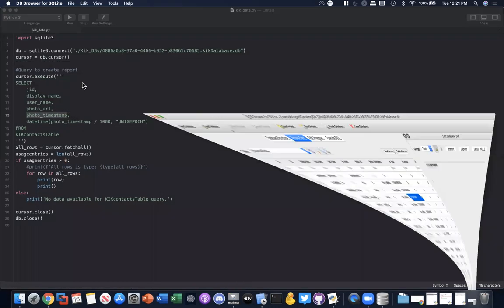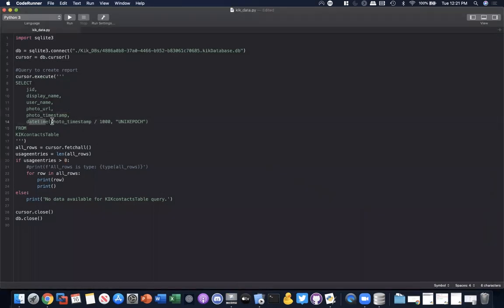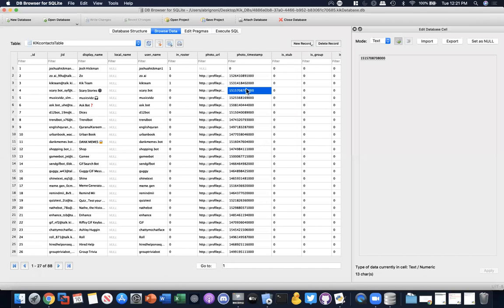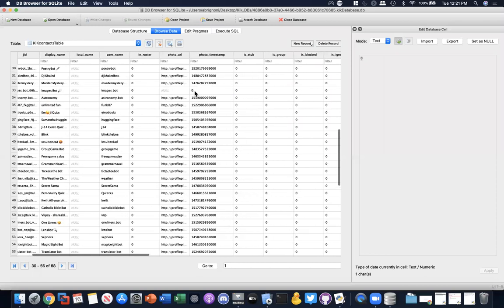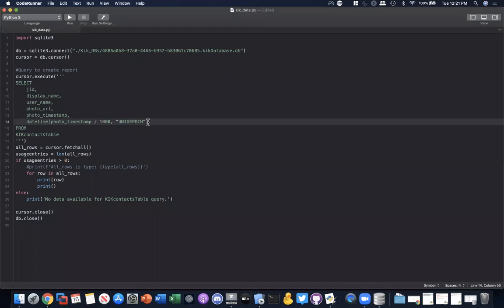So you can use a functionality in SQLite called datetime that will take your photo timestamp divided by 1000, because it's a Unix epoch timestamp in milliseconds, and then tell it, hey, it's a Unix epoch and give me the date, right? All right, and it will do those conversions. This one has a 0, that one has a 0, so the conversion there is gonna be crap because it's not gonna offset correctly. So what you need to do, and do it on your own time, is make a SQL case conditional here to filter those out. And on Thursday, we can discuss that.